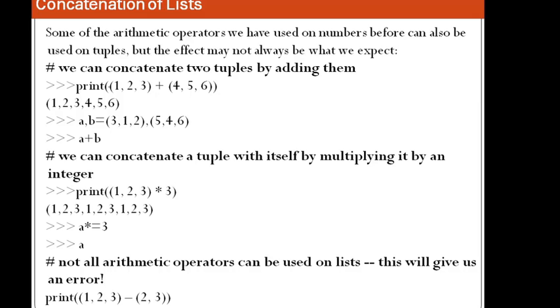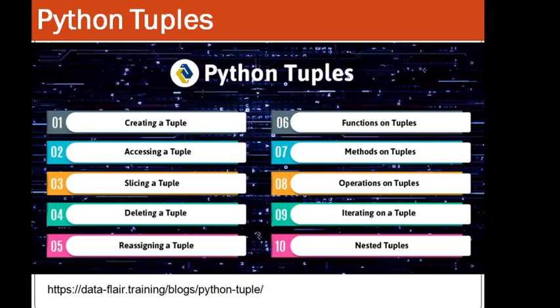Concatenation, we all know that we have plus over here, in which we are appending one after another, and then we have multiply, in which we are appending it three times. We have already seen it in the list as well, but here we are using open and close parentheses, and minus cannot be used over here because it is not supported.